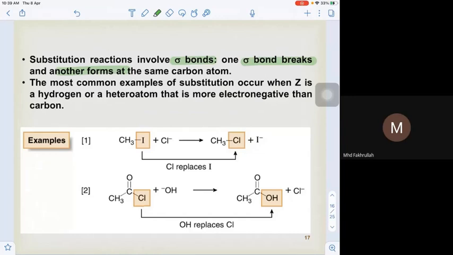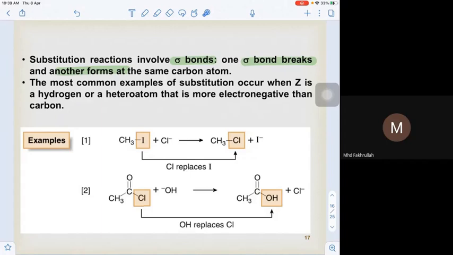The most common example of substitution occurs when Z is a hydrogen, or any heteroatom that is more electronegative than the carbon. The example here is iodomethane, CH3I, where this I is attached to this carbon. Iodomethane is reacted with chloride. What happened is chloride replaces iodine, so it turns to chloromethane. Initially it is iodomethane, now it turns to chloromethane. Chlorine replaces I, so this is the substitution reaction.